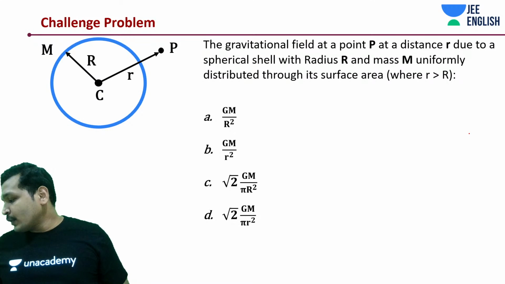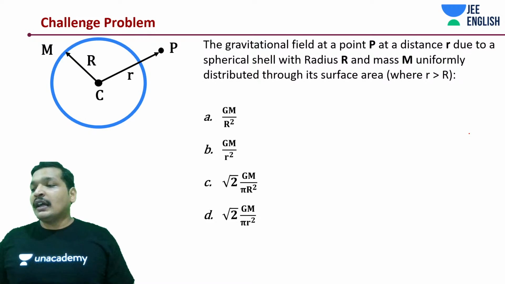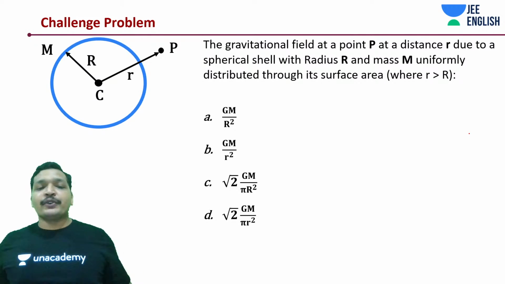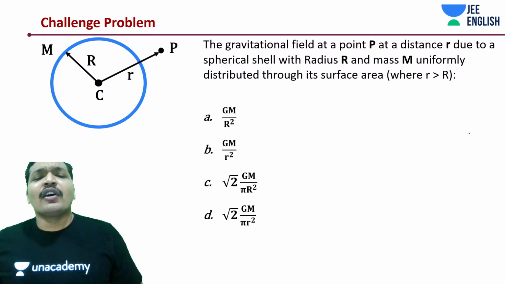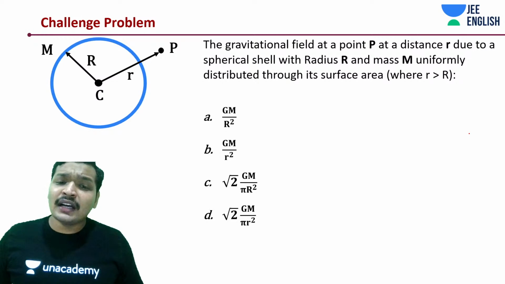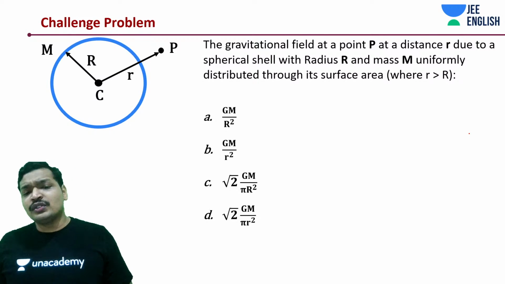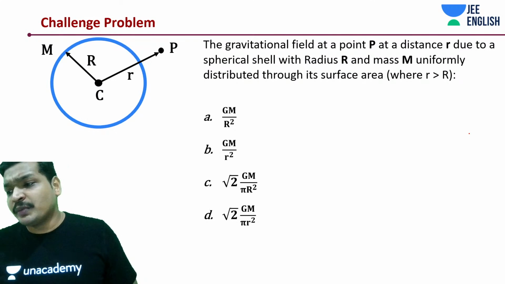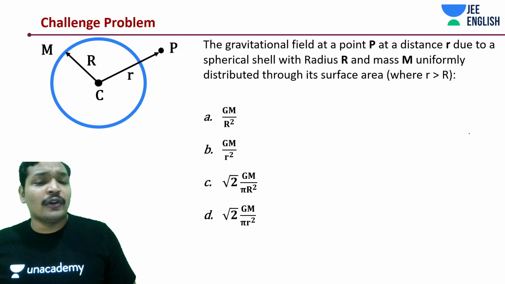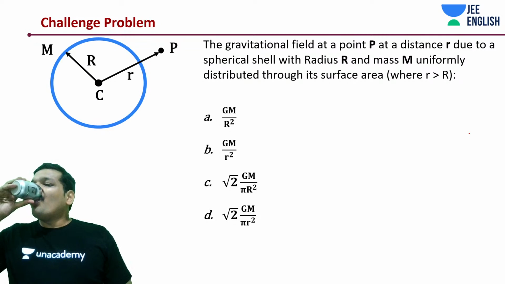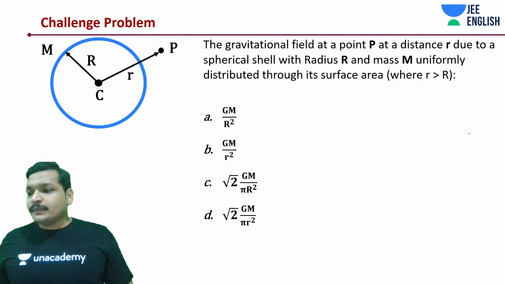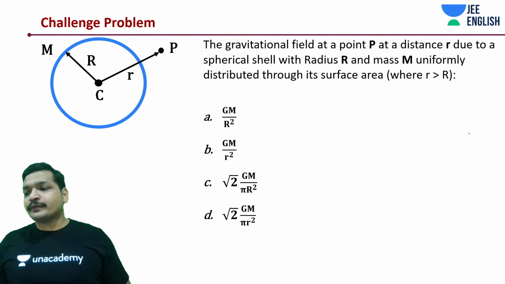Any guesses? Anyone who knows the answer? What is the approach? Whether it should be GM by r square, or GM by small r square, or root 2 GM pi r square, or root 2 GM pi small r square. Anyone?